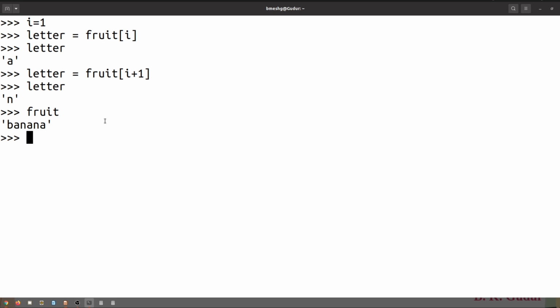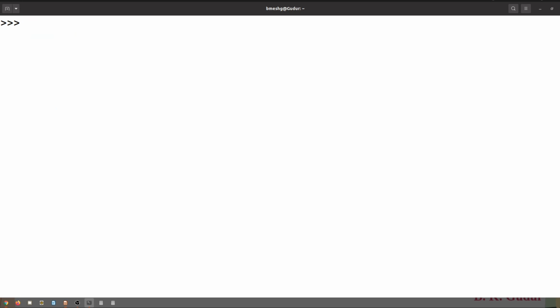I'll show you this, dear students. If you consider S is equal to VTU space Belagavi, and I want to print S of 0 to 3, it will print VTU, and if I print S of 4 to 12, it will print Belagavi.